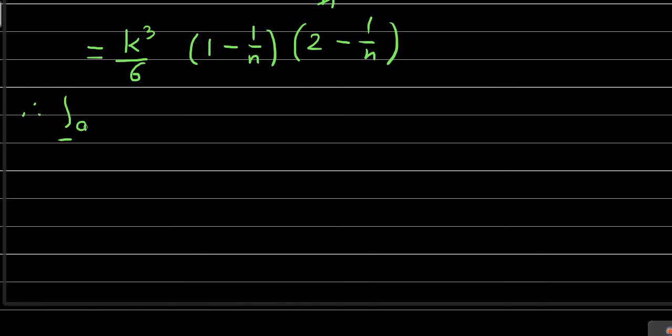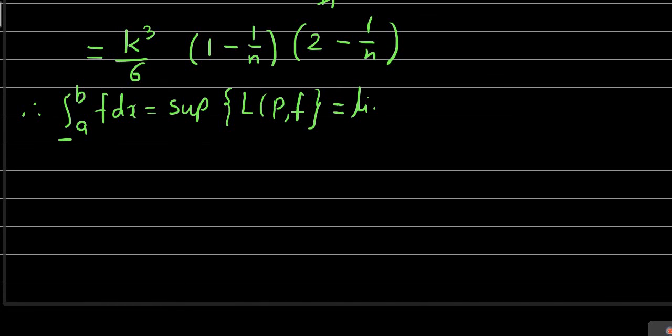So the lower integral from a to b of f dx is, by definition, the supremum of the set of lower sums for partition P of the function f. And as told just now, to get the supremum of the lower sums and also the infimum of the upper sums, we have to take the limit as n tends to infinity. So this is the same as the limit as n tends to infinity of the lower sum for partition P of the function f.